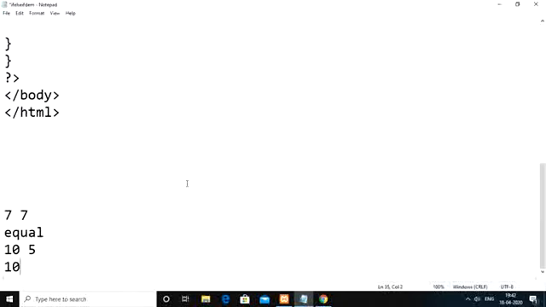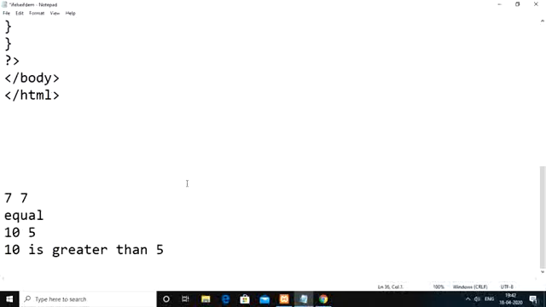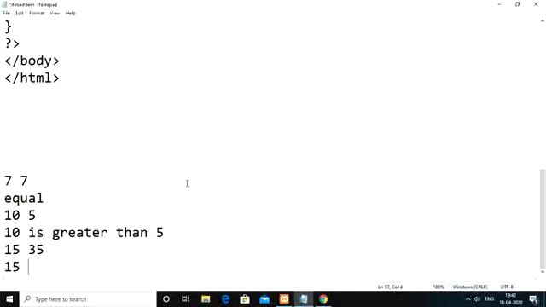In that case we display 10 is greater than 5. Let us say the first number is 15 and the second number is 35. In that case we display 15 is less than 35. With respect to the first number, we need to check the relation of the second number.